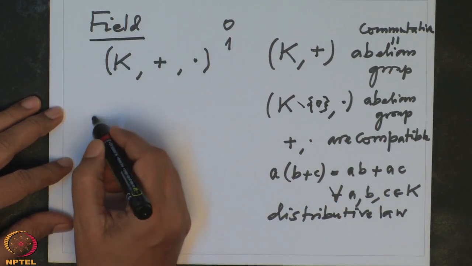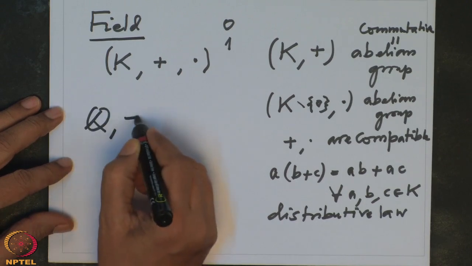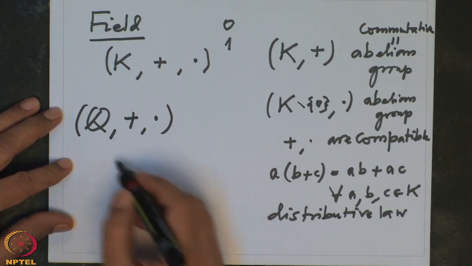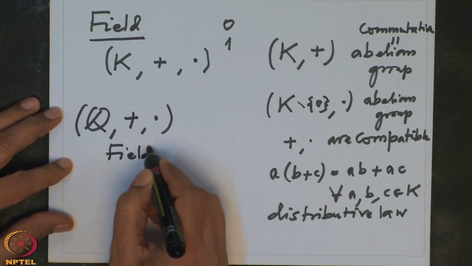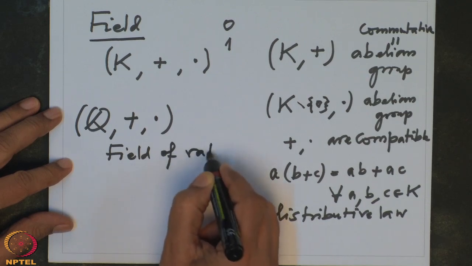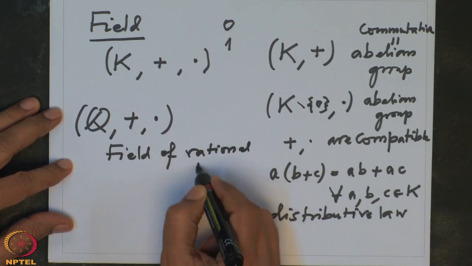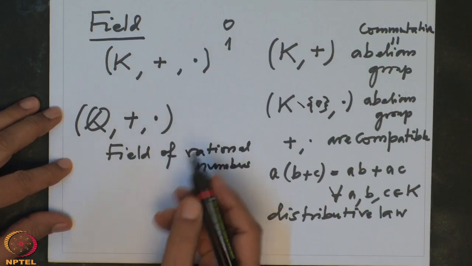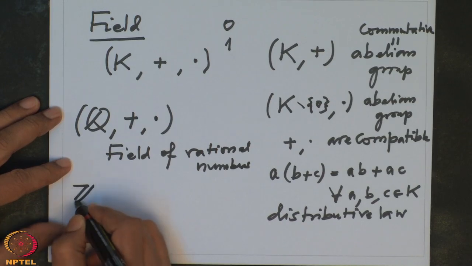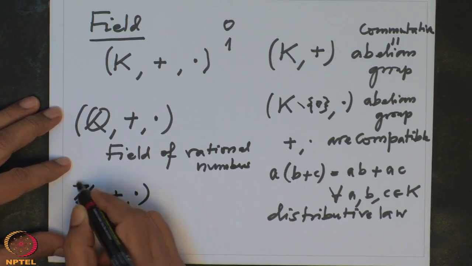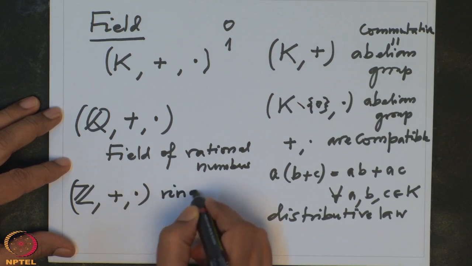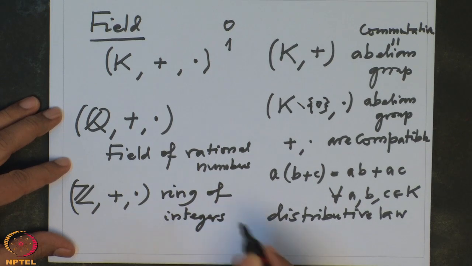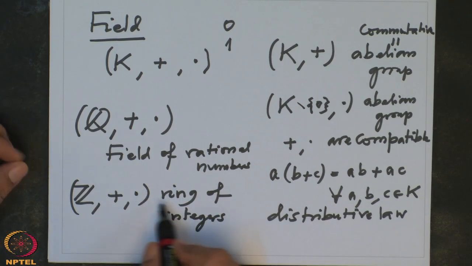The examples of fields are Q with the natural addition and natural multiplication. This is a field. Therefore, this is called the field of rational numbers. With a similar thing, one would call this Z plus dot a ring of integers. It is not a field, but it is a ring.